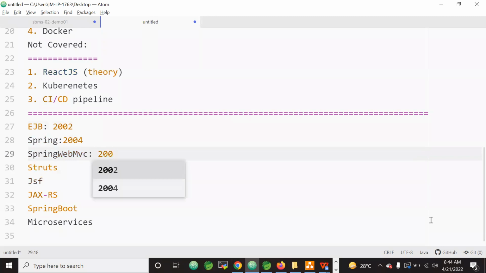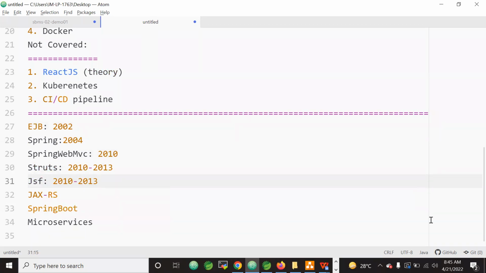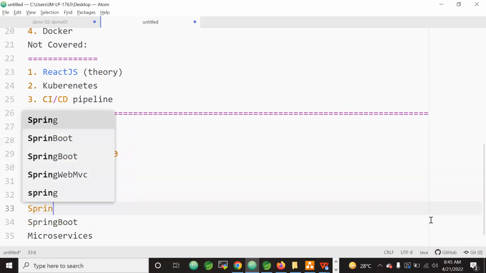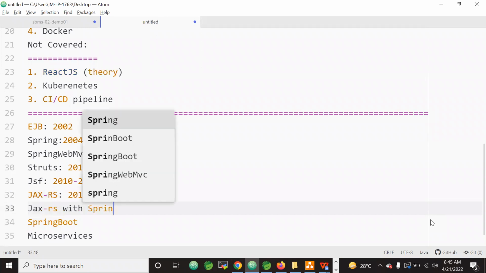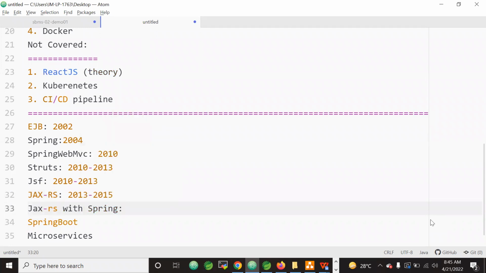Spring Web MVC started being used by 2010, and Struts also started being used 2010 to 2013, and JSF also 2010 to 2013, and JAX-RS was used 2013 to 2015, and here also Spring REST, meaning RESTful JAX-RS with Spring. I'll explain all these things. Just see this.